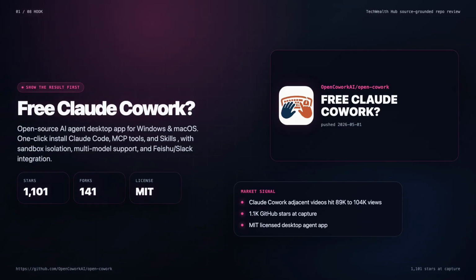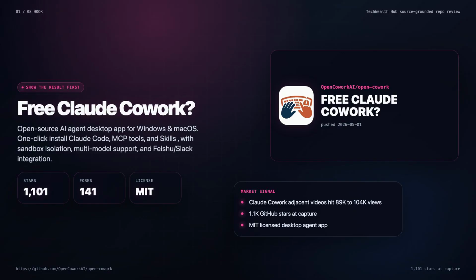Free Claude Cowork? The repo describes Cowork as an open source AI agent desktop app for Windows and macOS, with one-click install for Claude Code, MCP tools, and skills. It also mentions sandbox isolation, multi-model support, and Feishu or Slack-style integration. That is enough for a strong video, but only if we show the real desktop agent promise first.